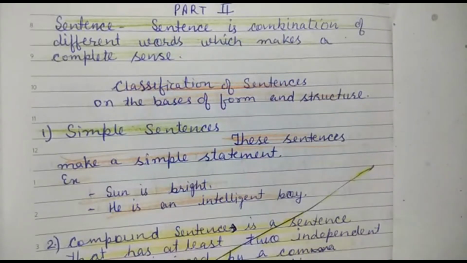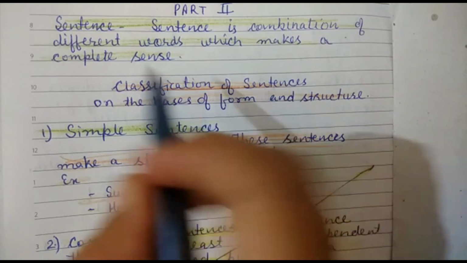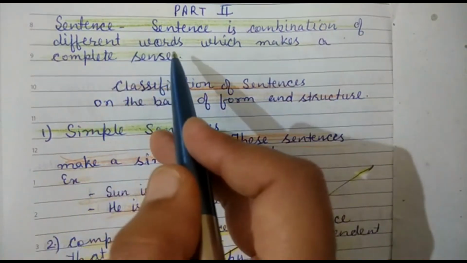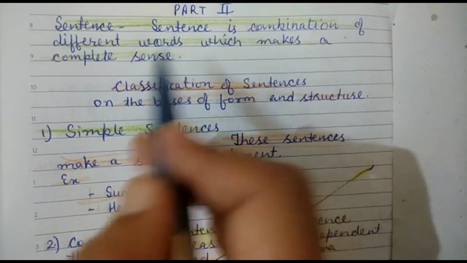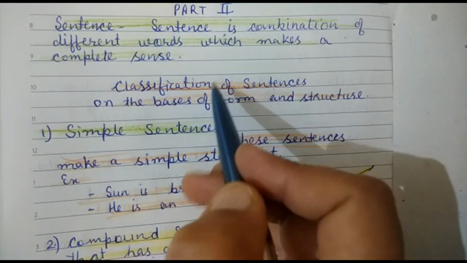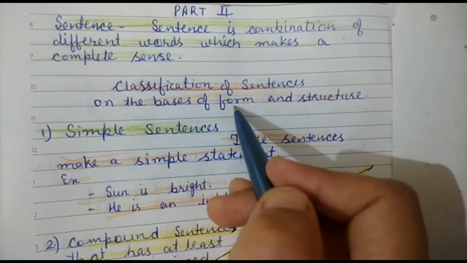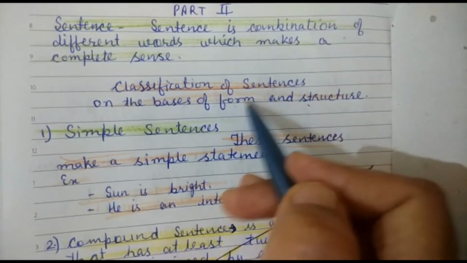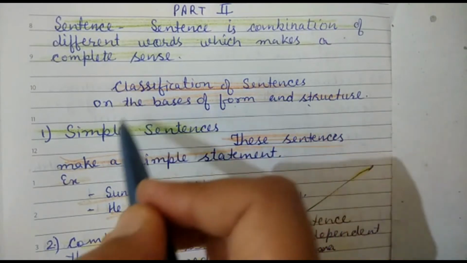Today we will discuss part 2 of classification of sentences. A sentence is a combination of different words which makes a complete sense. In our previous video we classified sentences on the basis of ideas. Now here is classification on the basis of form and structure. How sentences will be formed, we'll discuss their structure today.